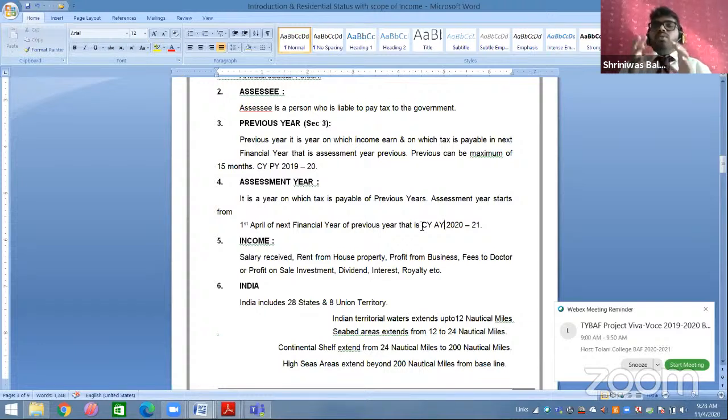So the department says that once you have ended your previous year, go to the next year and start the procedure for payment of tax: calculation of income, payment of tax, and filing of return and everything. The year in which all this calculation is done, the year in which all the income is calculated, is your assessment year. So the year just completed, 2019-20, is your previous year, and the year going on for the calculation part, 2020-21, is your assessment year.